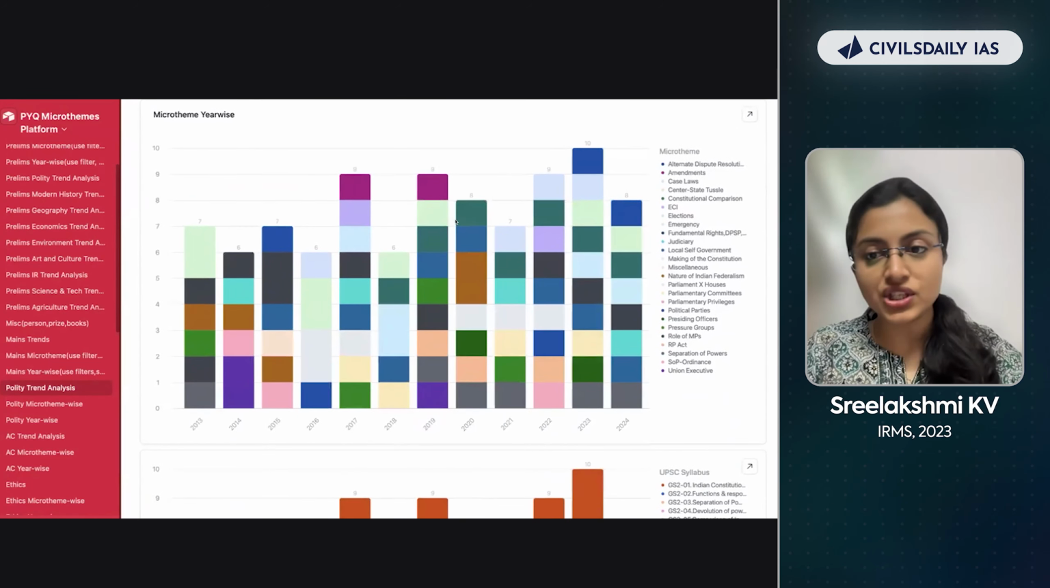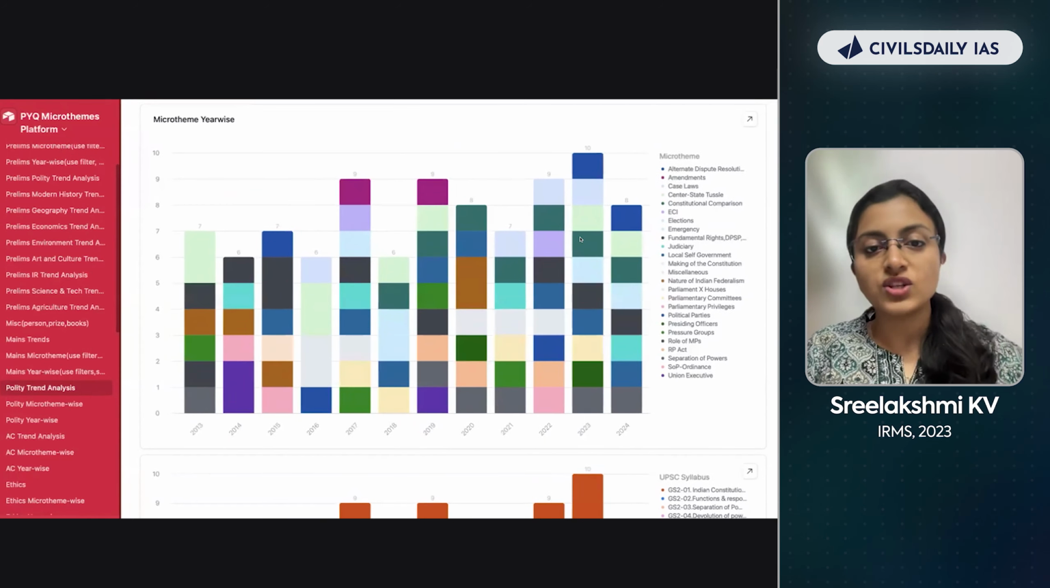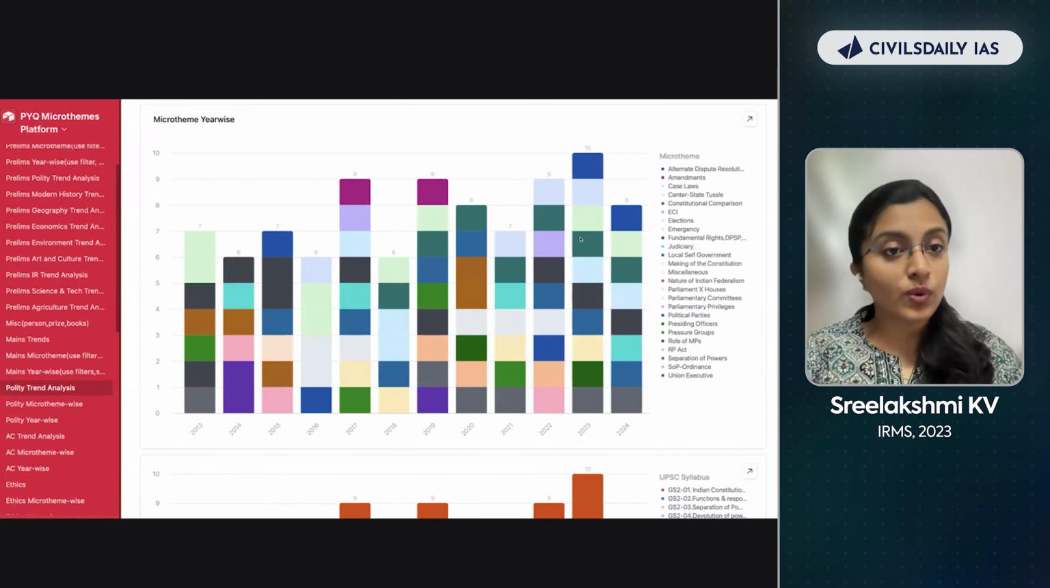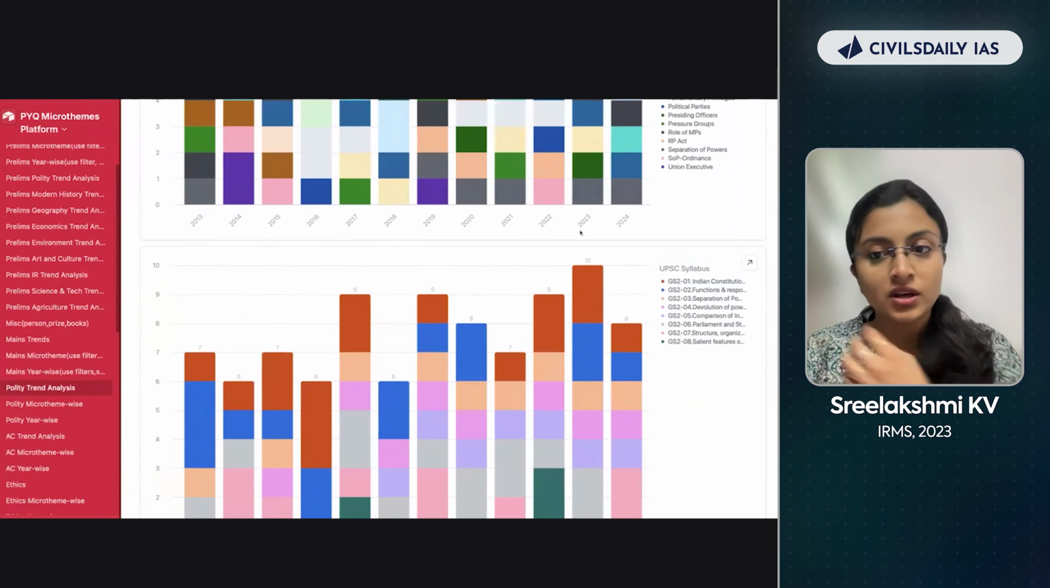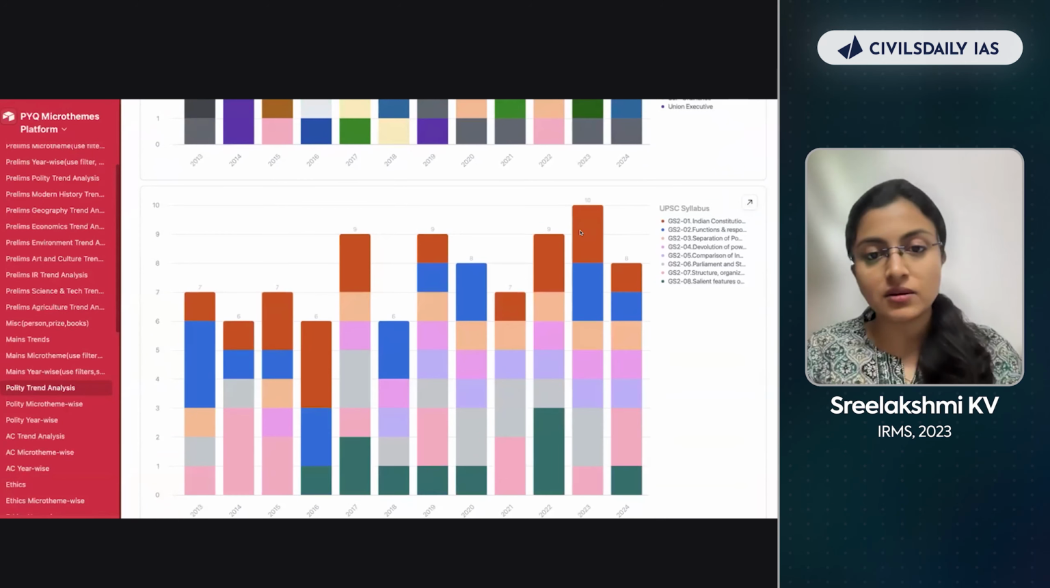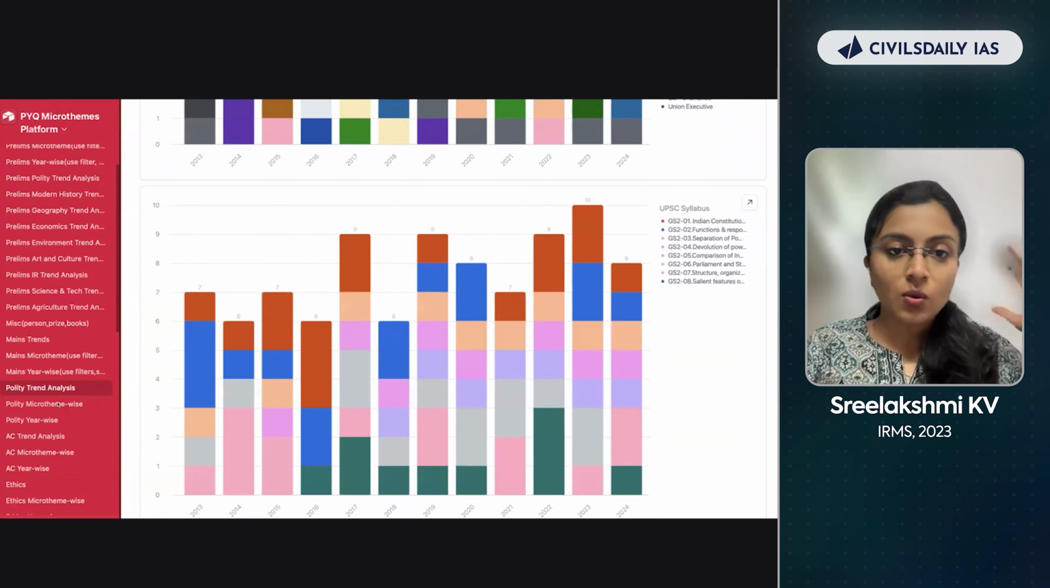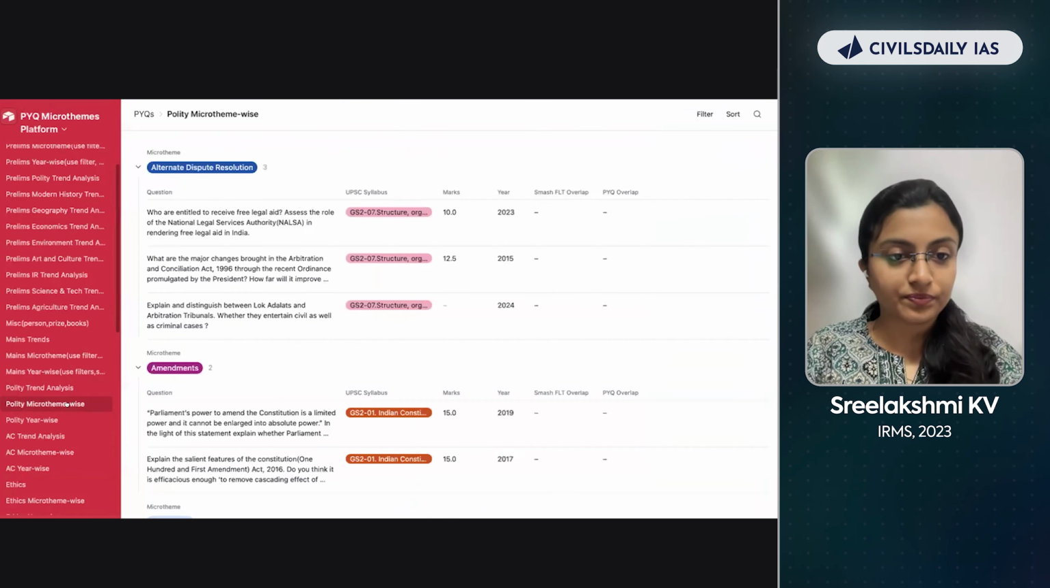Again, year-wise division of different micro-themes. Which micro-theme was asked in which year? How many questions from those micro-themes have been asked? Again, UPSC syllabus based division. Once you have an idea about this, you know which topic to spend more time on.